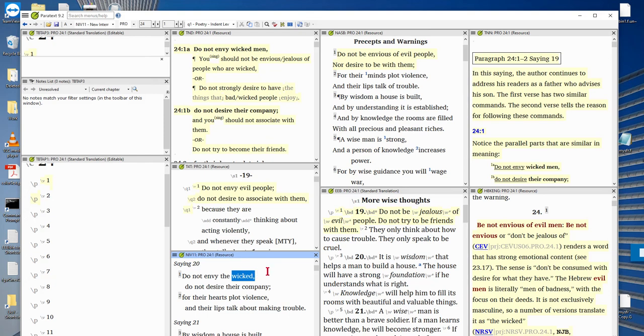But we can't do that in TBTA. We can't have a headless adjective, we call it. There has to be a head to the noun phrase. So we have to have a noun in the noun phrase. Now, since I would favor people over men anyway, because I think this applies to men and women, I'm going to use people. So we have to say evil people. We can't say wicked people.